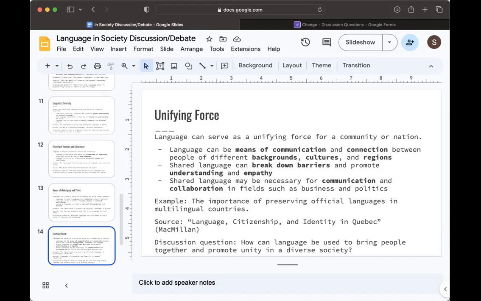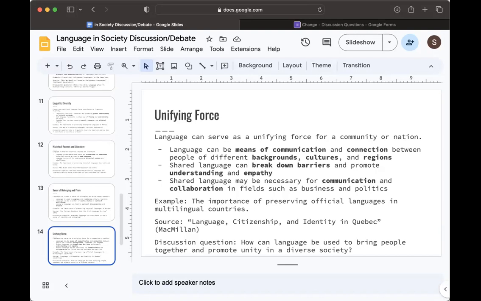In some cases, having a shared language may even be necessary for effective communication and collaboration. So this is more applied to business, politics, or other fields that require international cooperation. We also know that preserving traditional language forms can help maintain a diverse linguistic landscape while also promoting mutual respect and understanding between speakers of different languages. So an example on this is the importance of preserving official languages in multilingual countries.